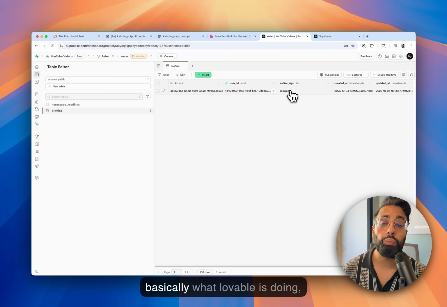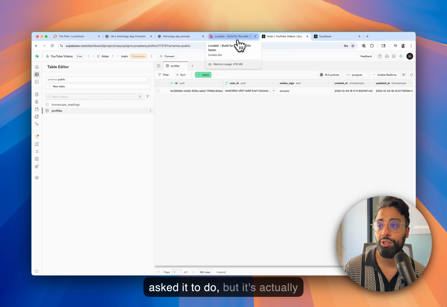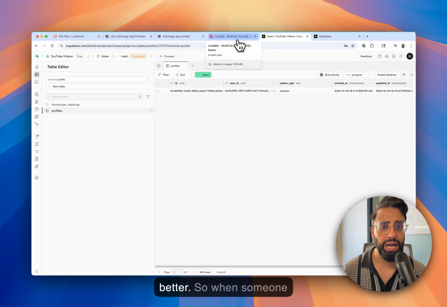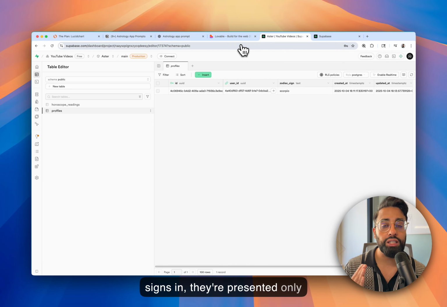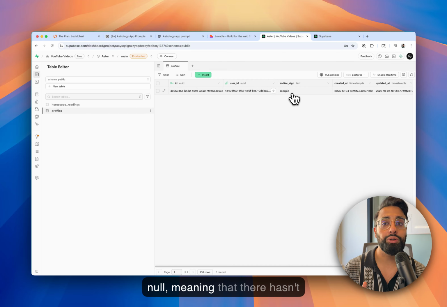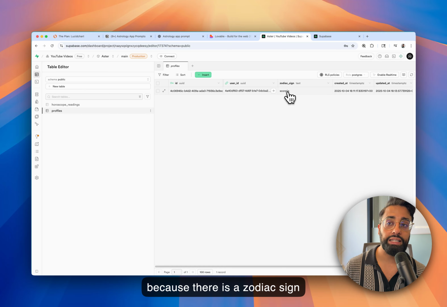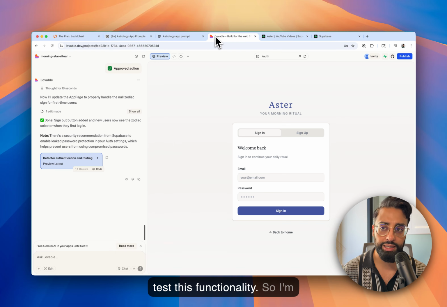And so basically what Lovable is doing, which by the way is not what I asked it to do, but it's actually better. So when someone signs in, they're presented only with that menu if this value is null, meaning that there hasn't been a selected zodiac sign. Because there is a zodiac sign here, it'll go directly to Scorpio, and it was selected once I changed the sign. So let's test this functionality.